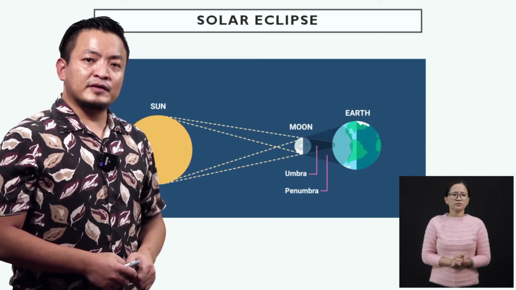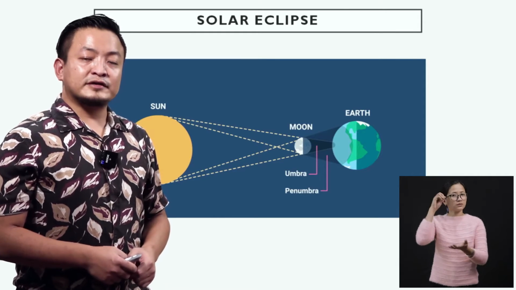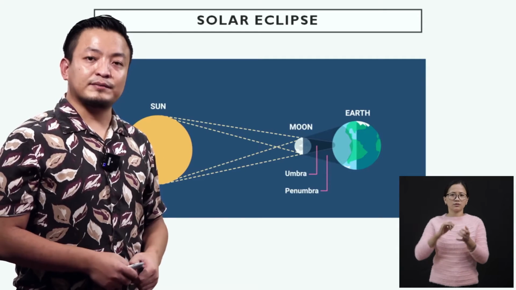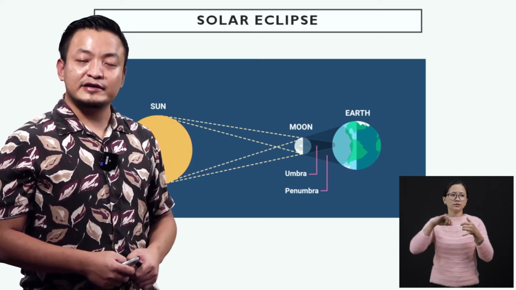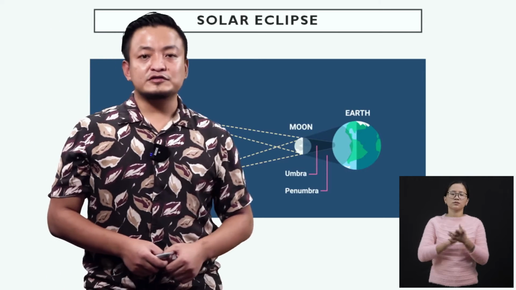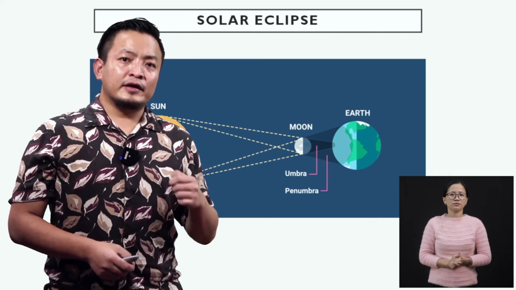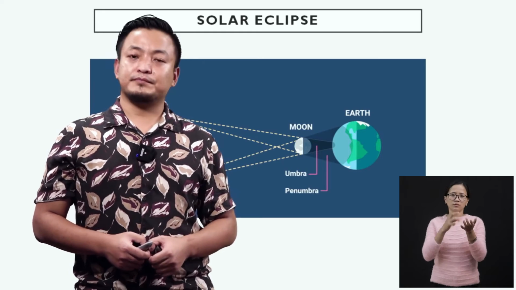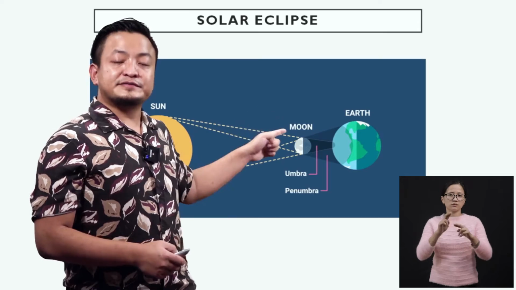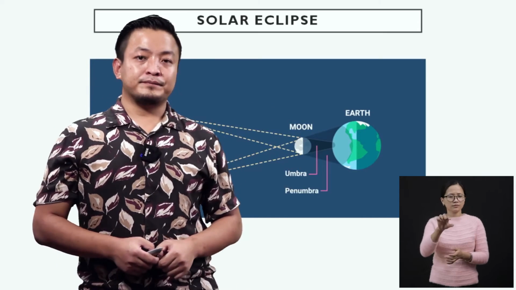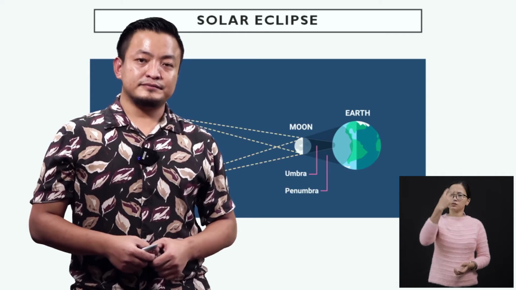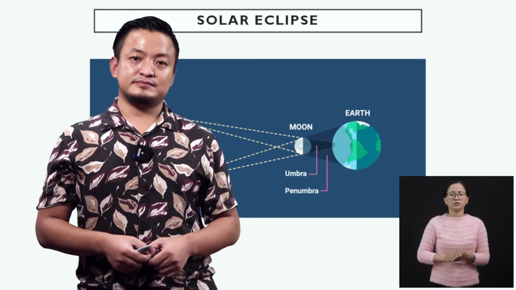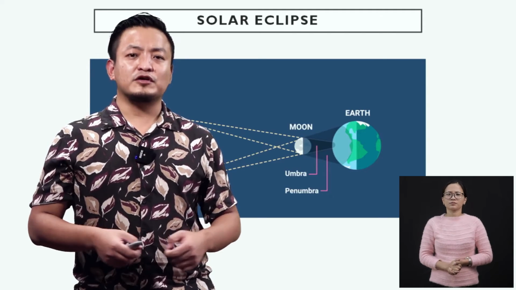Now, dear students, since we have learned about the occurrence, let's discuss the effects of solar eclipse. Solar eclipse has a very harmful effect on humans. When a solar eclipse takes place, we should not look up, okay? Because it can lead to blindness, which is not curable.